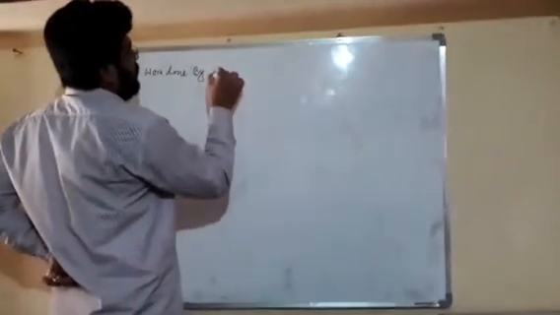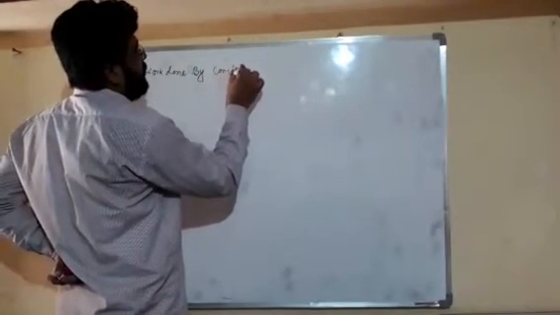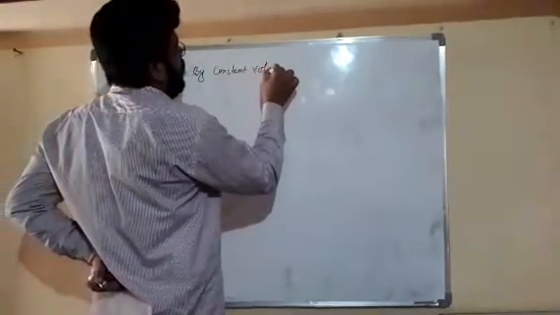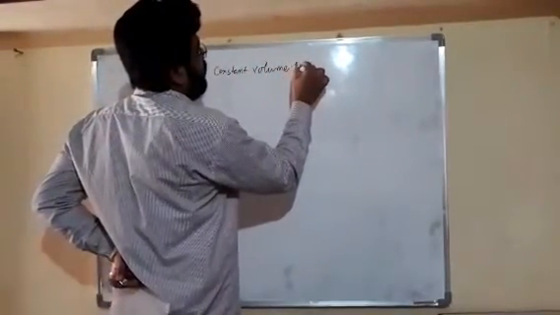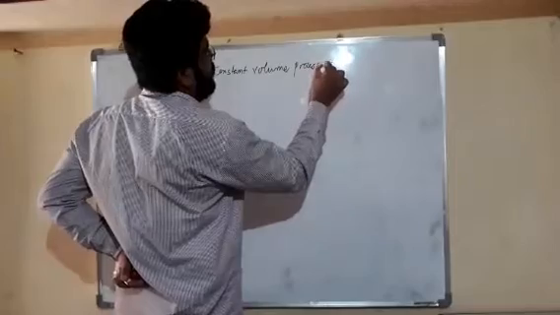So now, work done by a constant volume process.